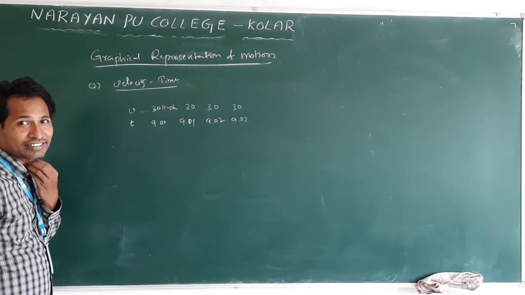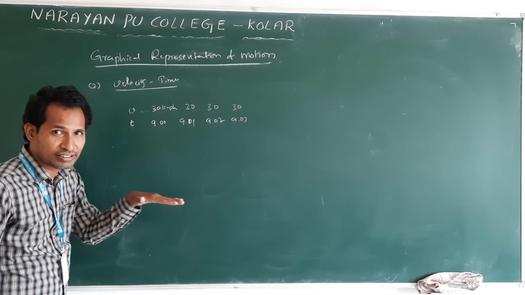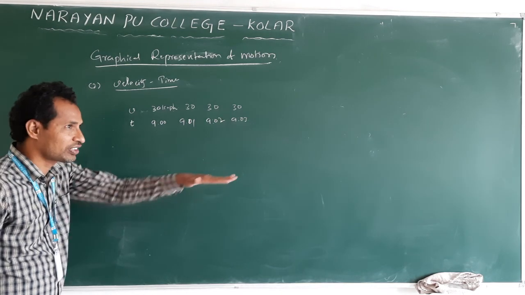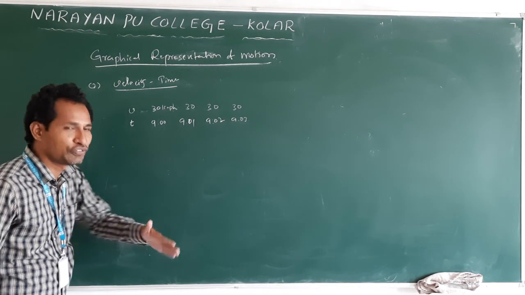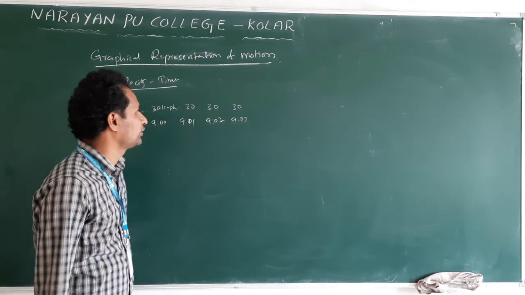We are not accelerating. What does it mean? The vehicle moves with constant speed and constant velocity. If you move in a straight line, we call it velocity. If you turn like this, that is called constant speed.